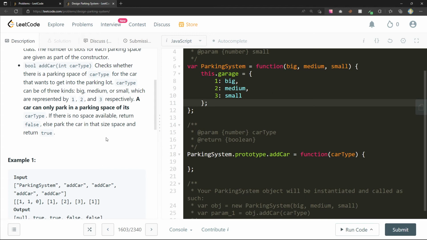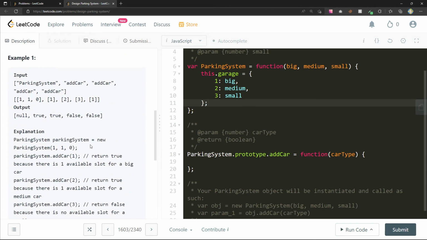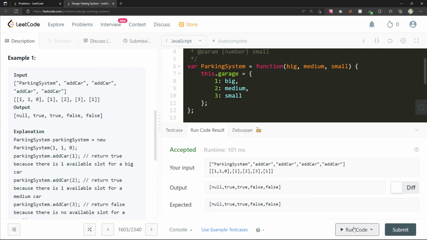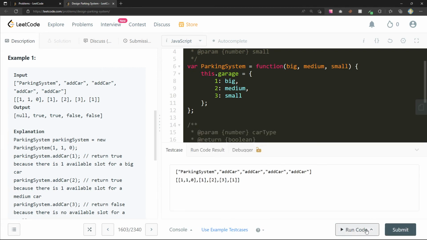Now, if there's no space available... we're going to get some car, and we want to see if there's space for it. If there's space, we park it. So you want to see if there's space. If there is, you return true. So can we do return this.garage at car type, minus minus, greater than 0? No. True, true, false, false.